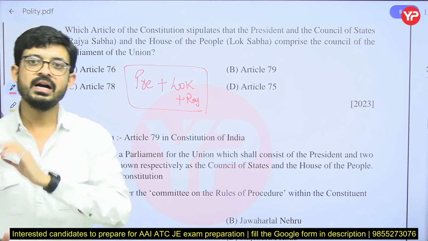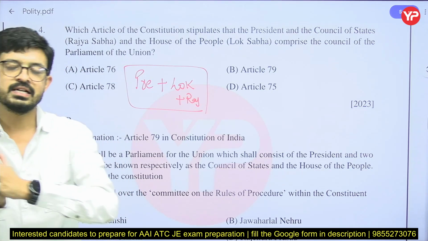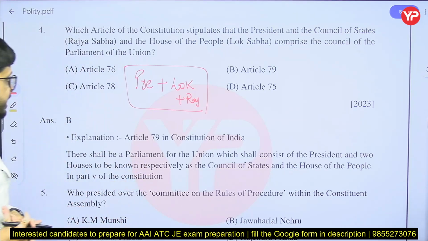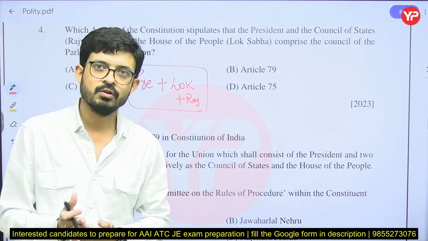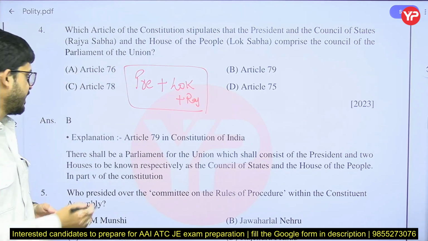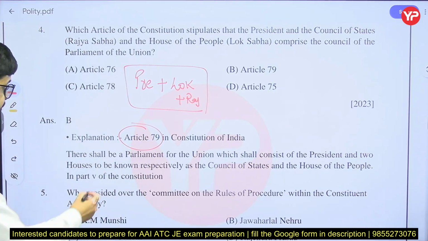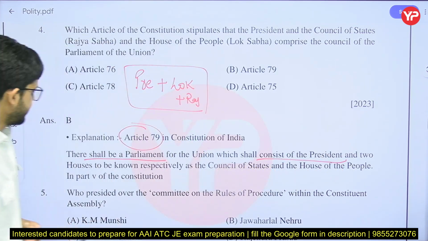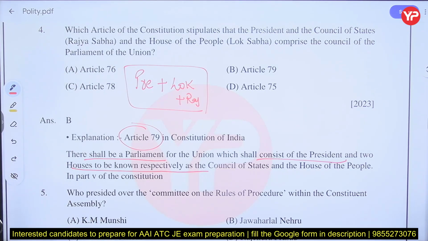The president is an integral part of the parliament because every bill which is passed by Lok Sabha as well as Rajya Sabha goes to the president for his assent. So always remember that. Now in this question, he is asking which article deals with parliament, which consists of the council of states, house of the people and president. So article 79 deals with the Constitution of Parliament of India, that is, there shall be a parliament for the union which shall consist of the president and two houses known respectively as the Council of State and the House of the People.